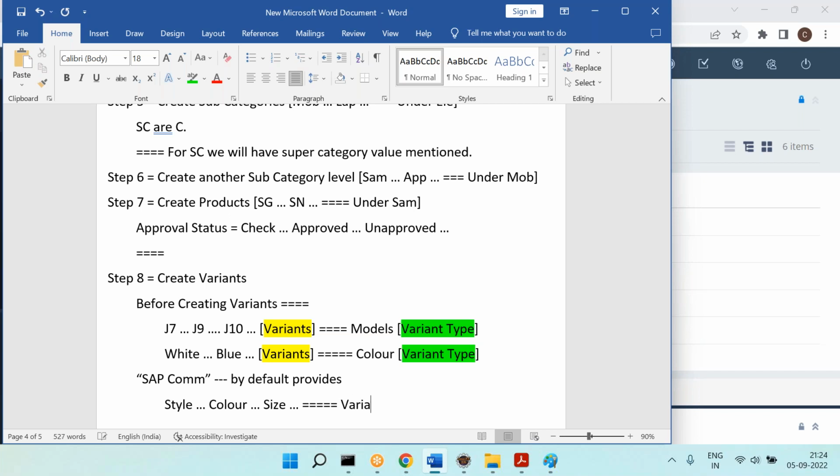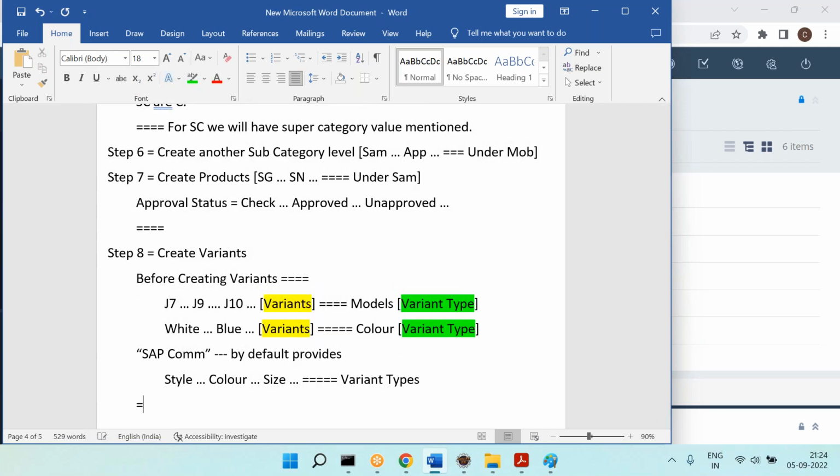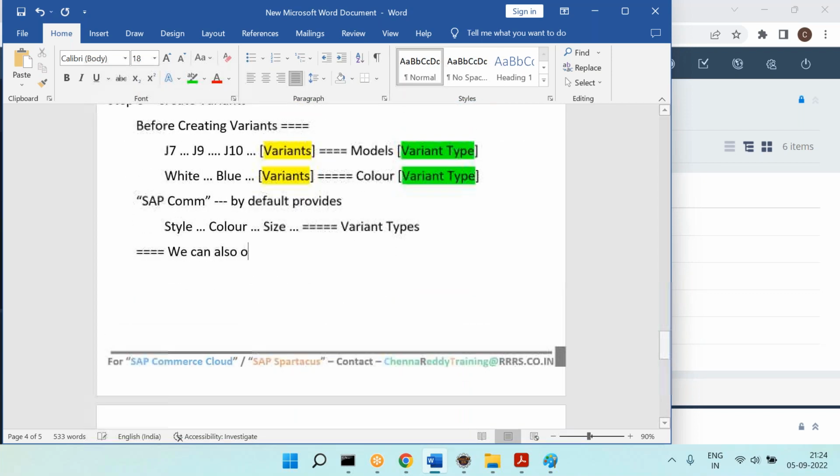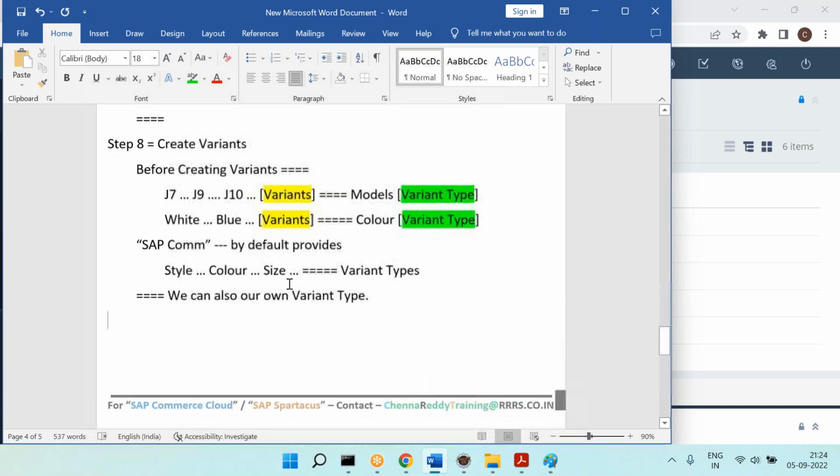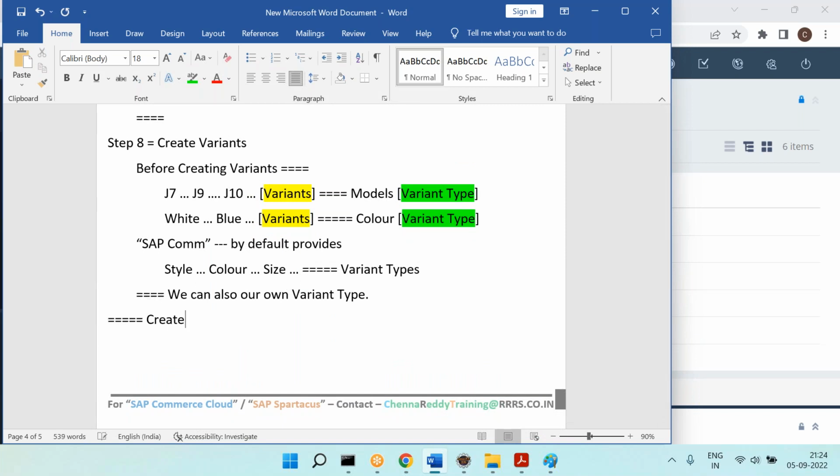So we can also create our own variant types. Now tell me, shall I use the OOTB one or shall we create one? We can create ours. Okay, we'll create one. So therefore 8.1 is create variant type. So let me create an RRS variant type.